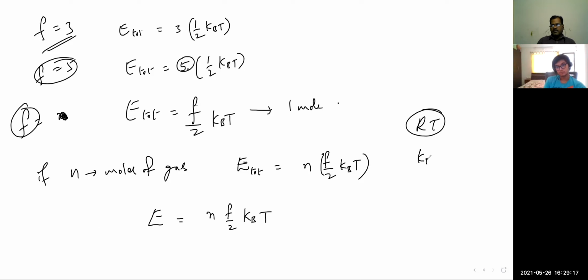kB is nothing but R by NA. So kB T means RT by NA. So for NA number of molecules, that is per molecule, if you want, based on that you can calculate. Now I'll show you the calculation of this.